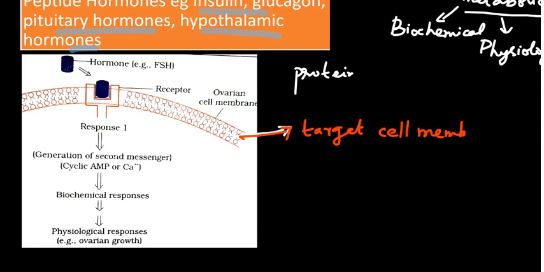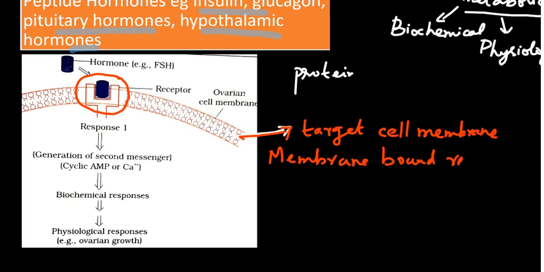This kind of receptor is called a membrane bound receptor. So the hormones are received by the receptors that are bound on the membrane, and they are not allowed to enter into the cell. Instead, secondary messengers are produced.